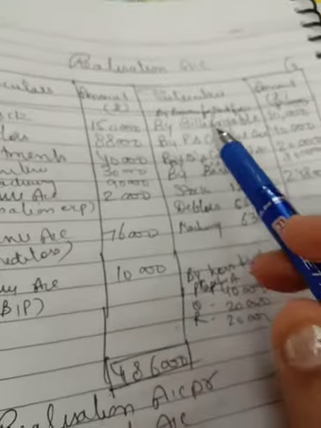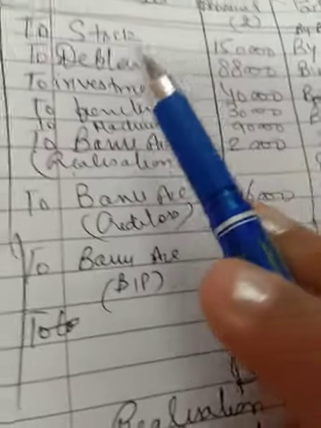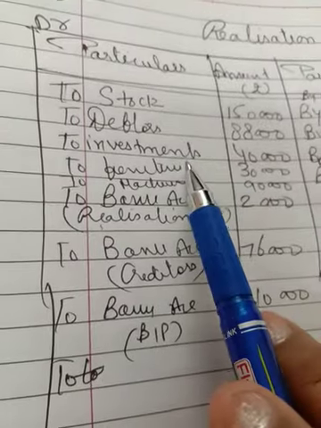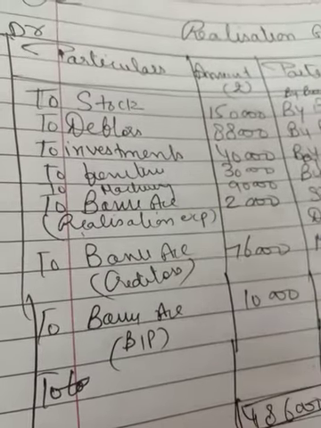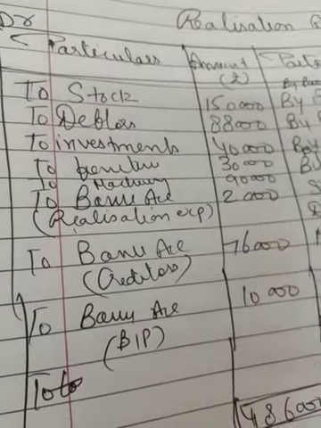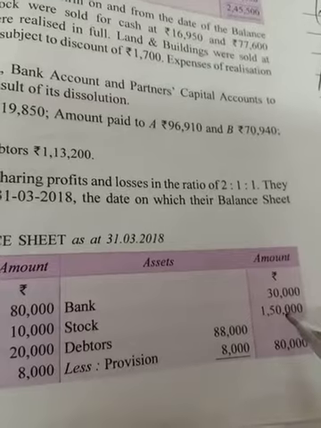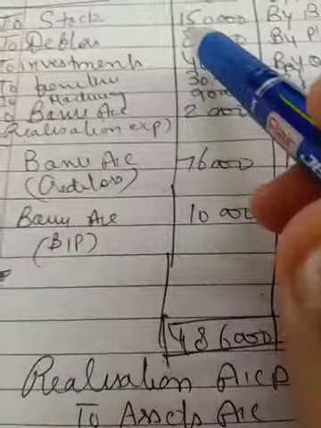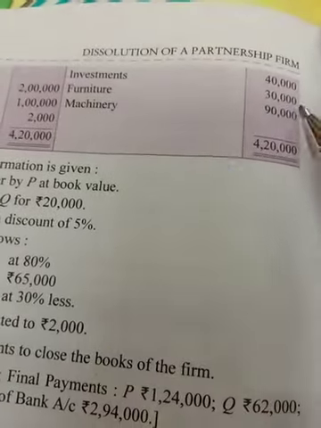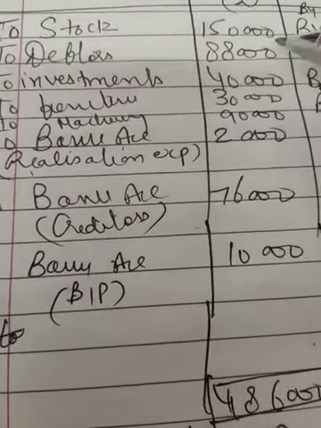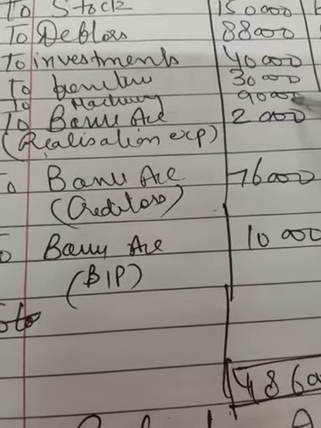Now while making the realization account, first of all we have to shift all the assets to the debit side and all the liabilities to the credit side, except capital and except the loan from partner. So now the assets are to be transferred to the debit side of the realization account. As you can see, stock 1,50,000, debtors 88,000, investment 40,000, furniture 30,000, machinery 90,000.